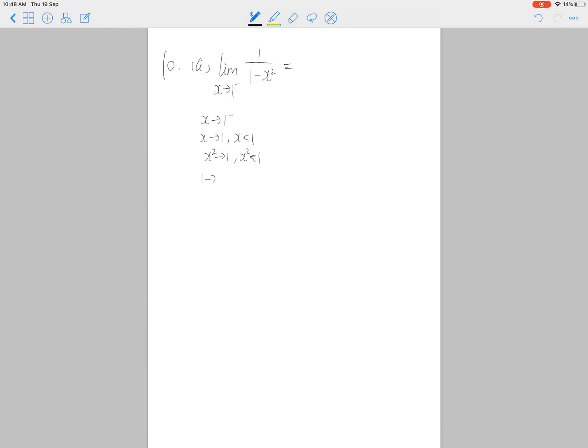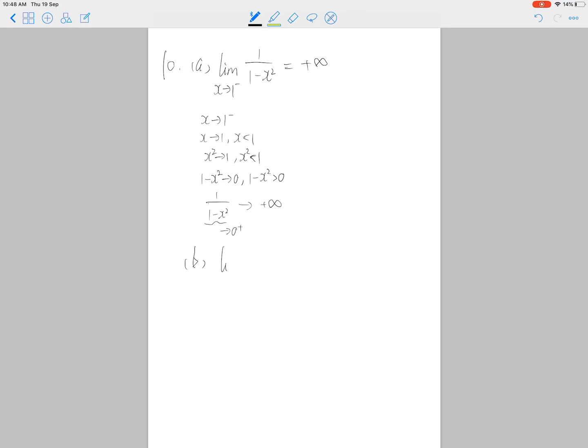So 1 minus x squared is approaching 0 and is greater than 0. So 1 over something that is approaching 0 from the right side is approaching positive infinity. So it is positive infinity.